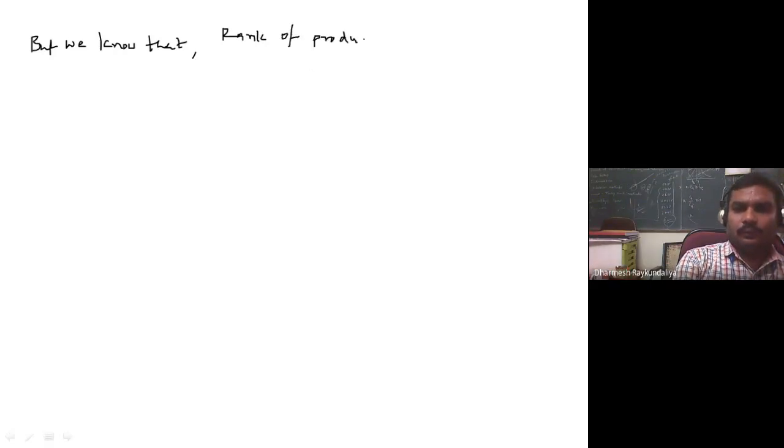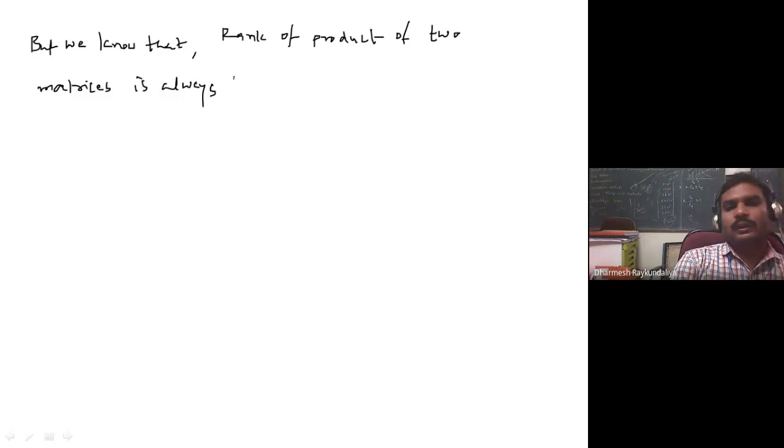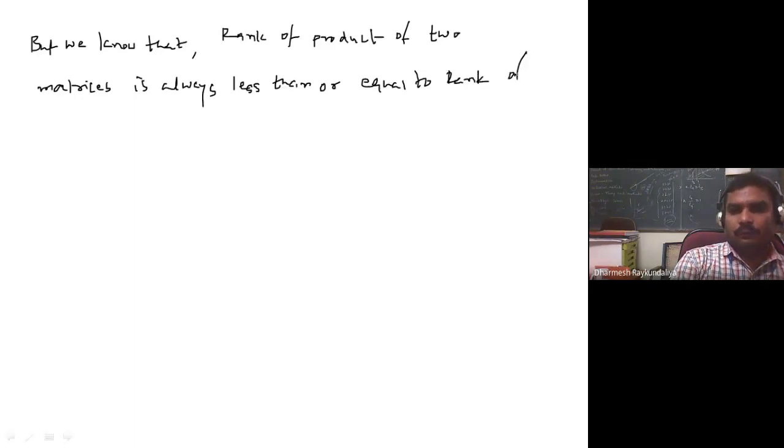But we know that the rank of a product of two matrices is always less than or equal to the rank of any one of them.